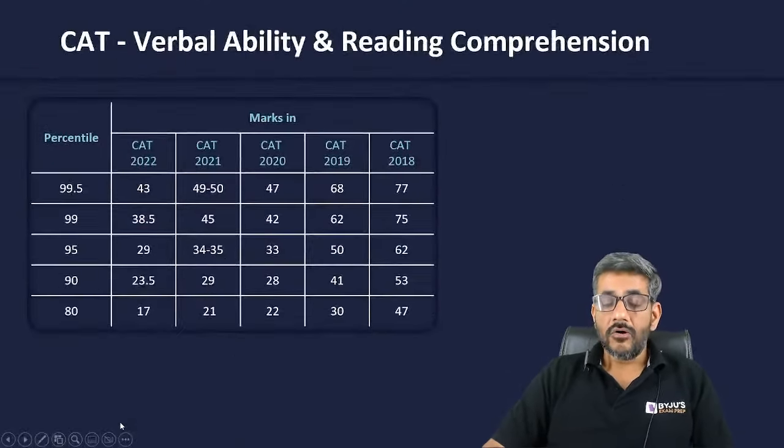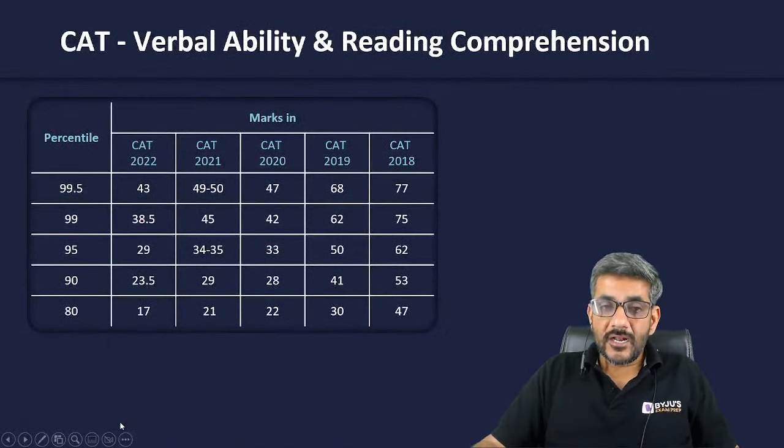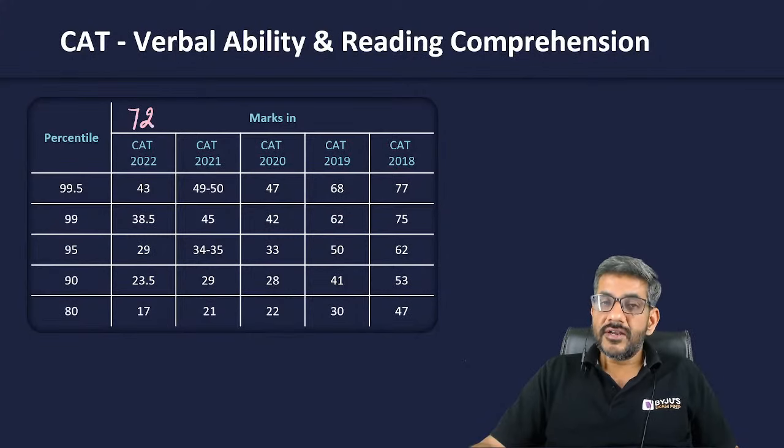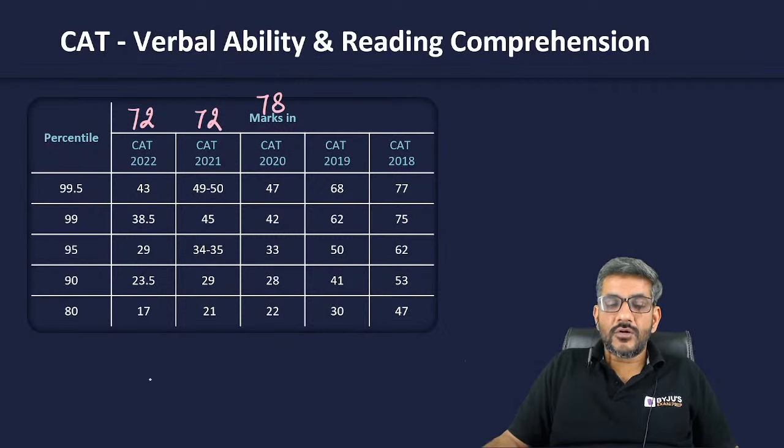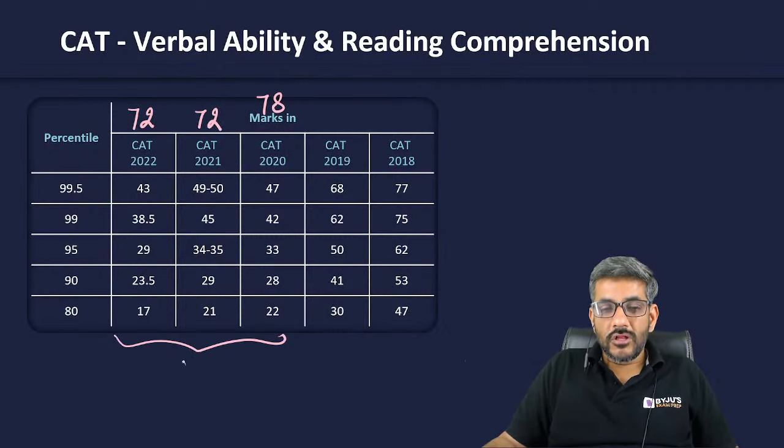Okay. Now, at what score, what kind of percentile do you get in VARC? Last year in 2022, VARC was of 72 marks. The year before that, it was 72 marks. The year before that, it was 78 marks. In all 3 years, the section was 40 minutes.